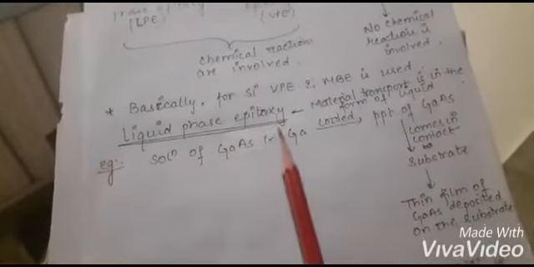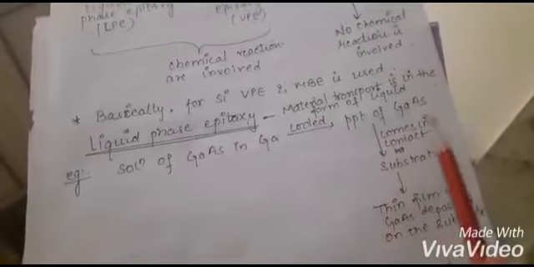Liquid phase epitaxy, as the name suggests, is done in liquid phase. Reactant solution is cooled down. Let us take an example of gallium arsenide. We dissolve gallium arsenide in gallium solution and cool it down, which leads to the formation of a precipitate of gallium arsenide. As its temperature reduces, solubility reduces, and when this precipitate comes in contact with the substrate, it gets deposited on the substrate. As silicon has a high melting point, it cannot be used in liquid phase epitaxy.